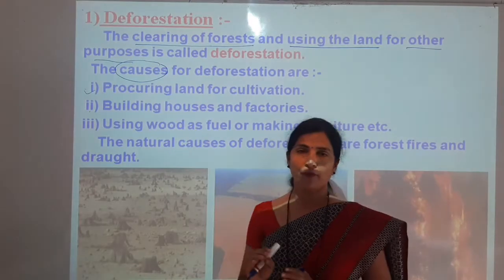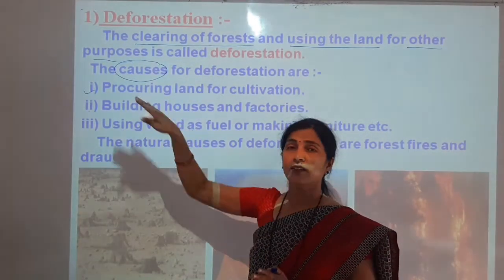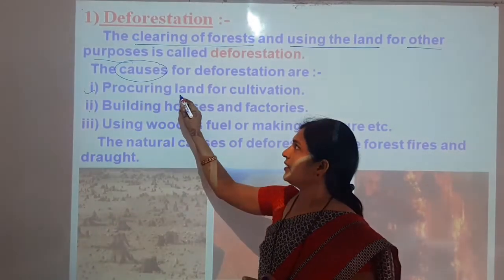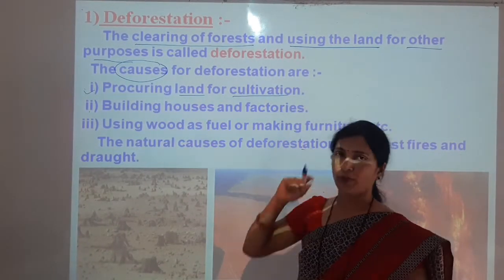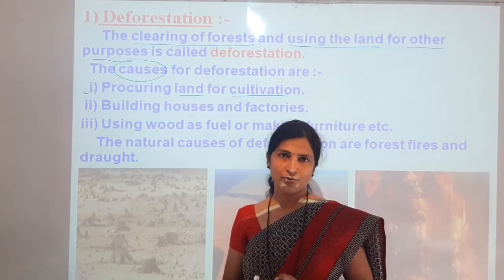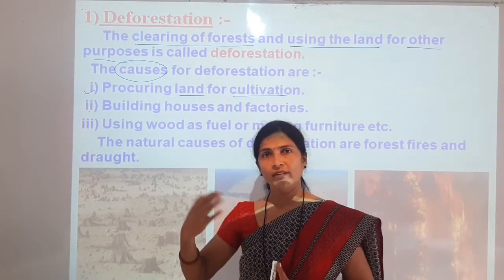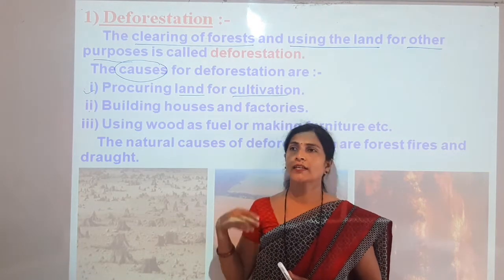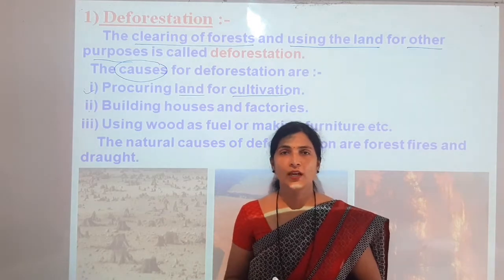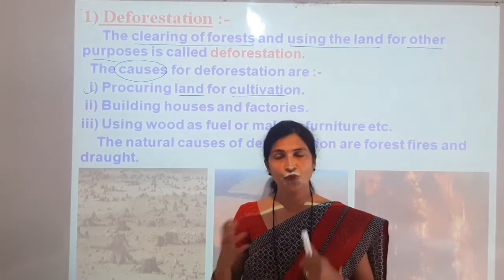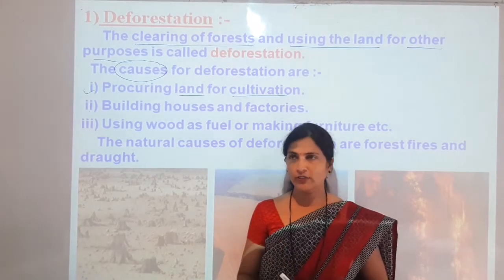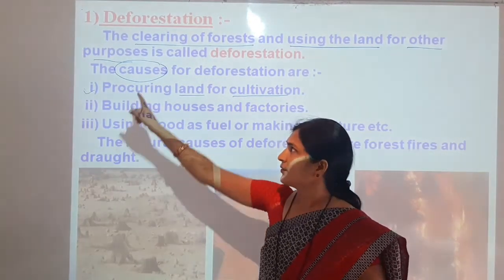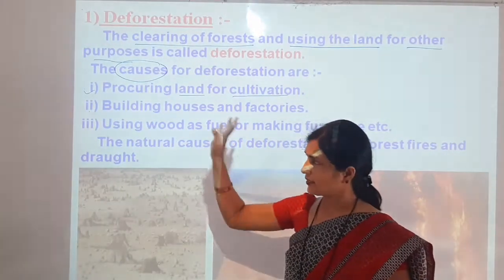The land where the plants and trees were, when they are cut down, that land is used for cultivation, for farming purposes. So the land becomes available for cultivation, and people can cultivate different types of crops and fulfill their demand for food. To get the land available, this deforestation is done. So that is the cause.